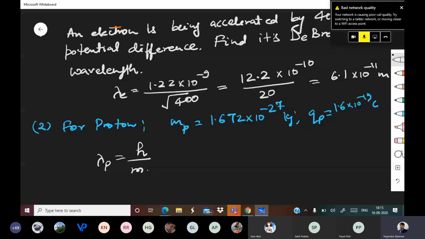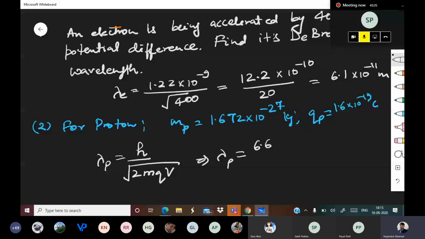So lambda P will be 6.62 into 10 to the power minus 34 upon under the root of 2 into m, where m is 1.672 into 10 to the power minus 27, into q, 1.6 into 10 to the power minus 19, into V. Everyone please do the calculation and tell me the value.